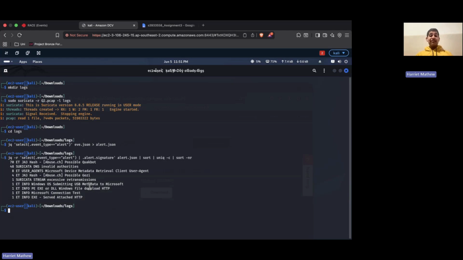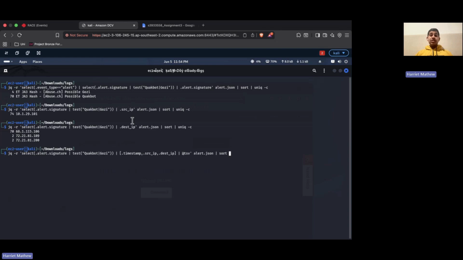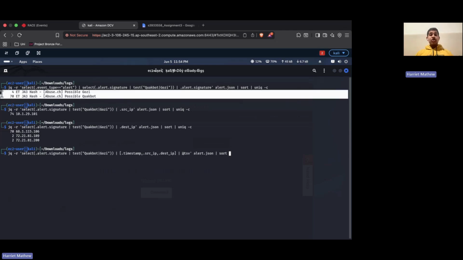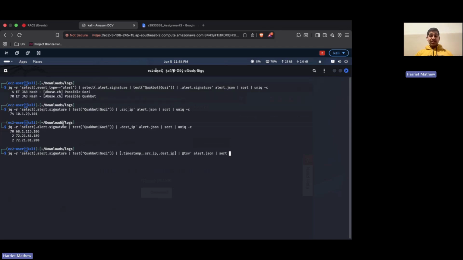Based on these findings, I developed four threat hunting hypotheses. My first hypothesis was that the system was infected with malware and attempting C2 communications. To investigate this, I extracted all Quackbot and Gauzy related alerts. This showed that there were 70 Quackbot and 4 Gauzy detections. I then identified the systems involved.